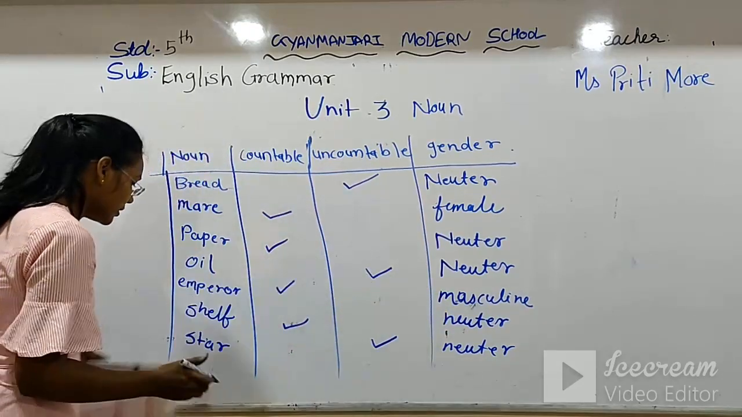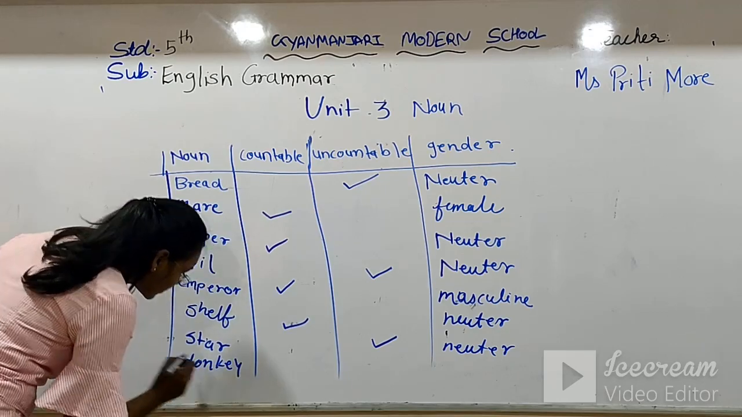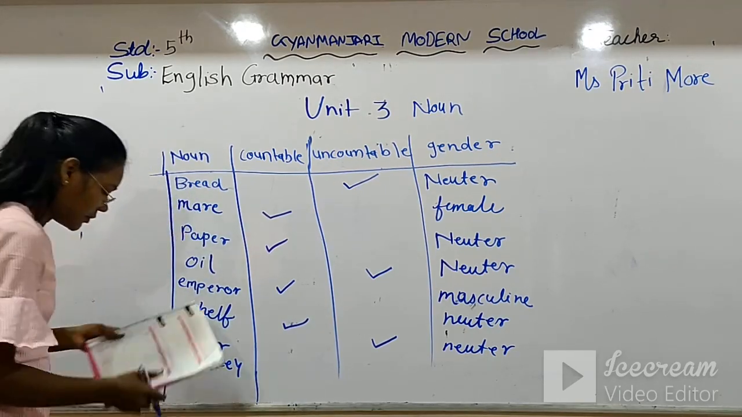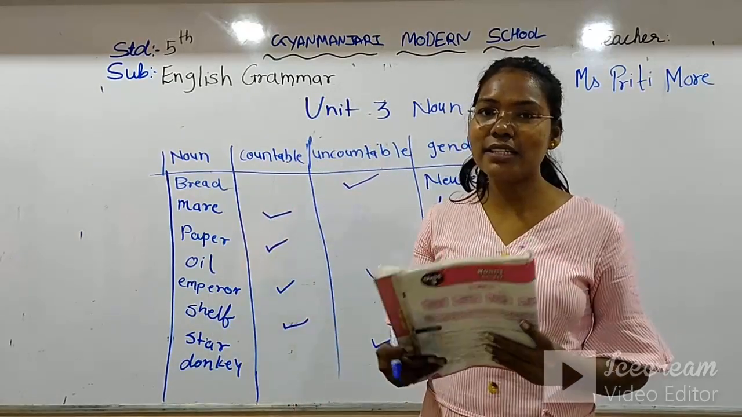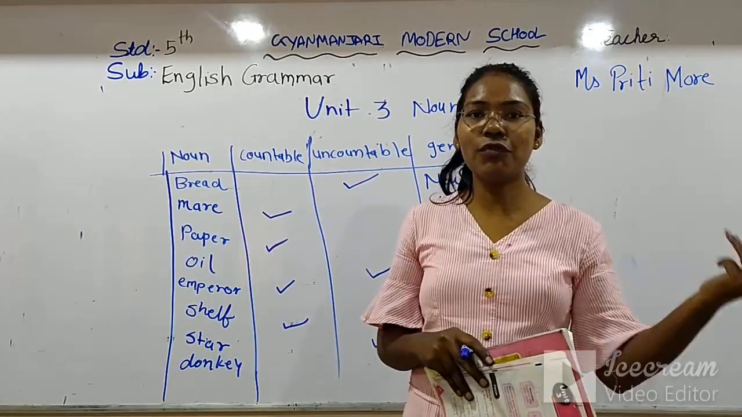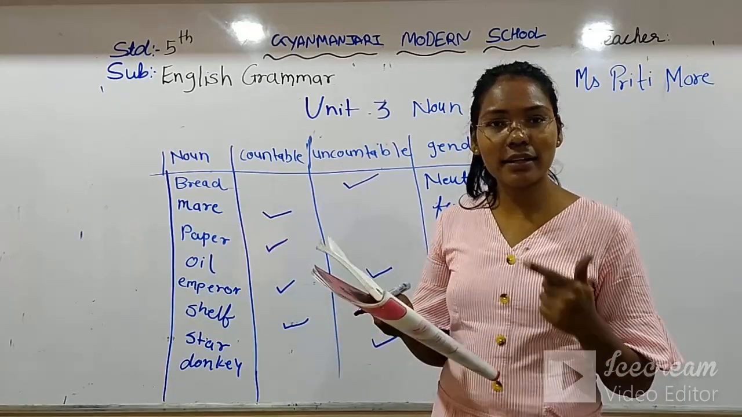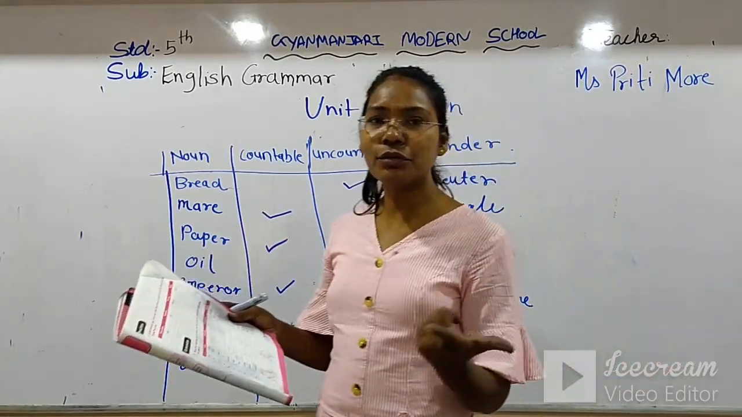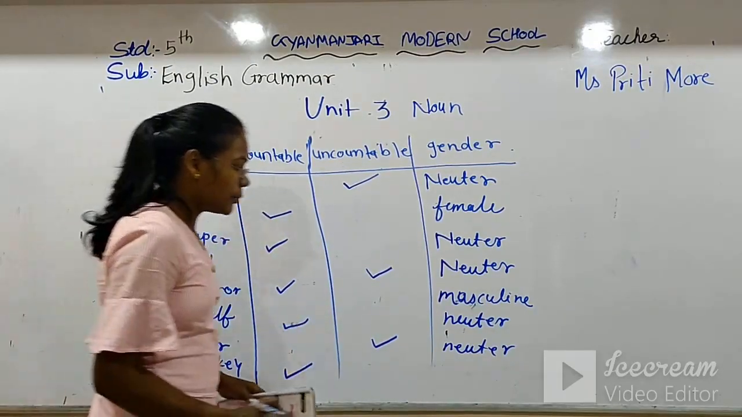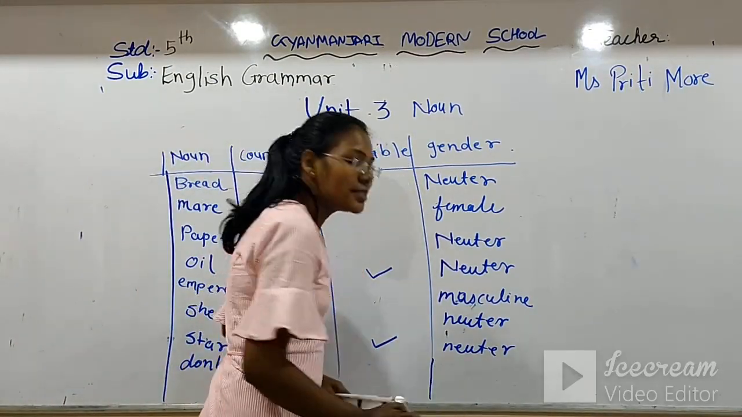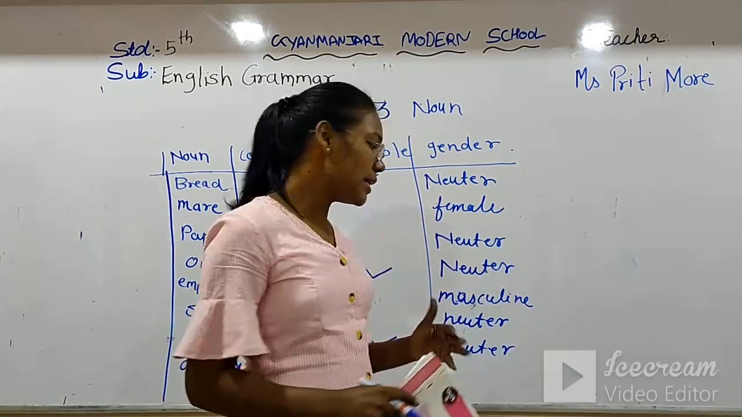Now the donkey. Donkey is an animal. We can count animals nicely, like elephant 1, 2 or 3. Like that, we can count the donkey easily: 1 donkey, 2 donkeys, 3 donkeys. It is countable, and donkey comes in the common gender because it can be male and female also.